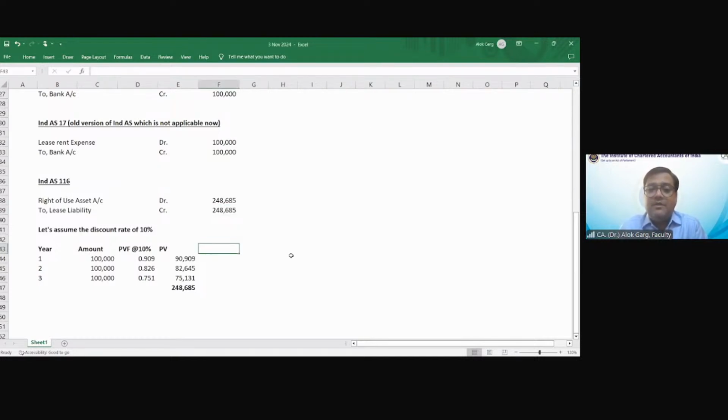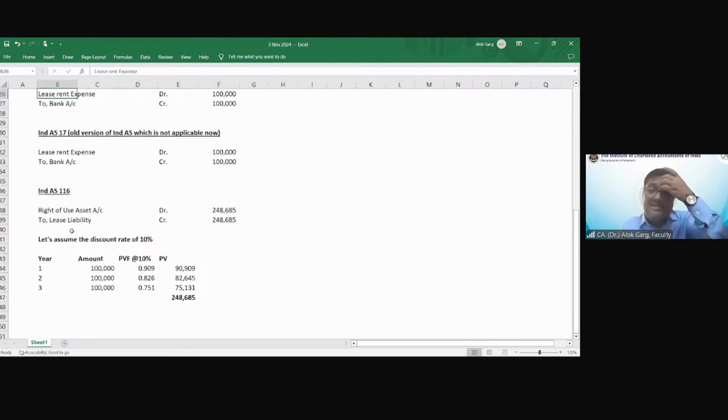So friends, this is the accounting which is given under Ind AS 116. This is the very fundamental, very basic to begin with, right? We have a lot of complexities, lot of nuances when we cover the journey of Ind AS 116. But this is the A, B, C, D of the entire English literature of leases. This is the alphabet: right of use asset account debit to lease liability. I hope you guys have understood it very well. Correct? So right of use asset account debit to lease liability.